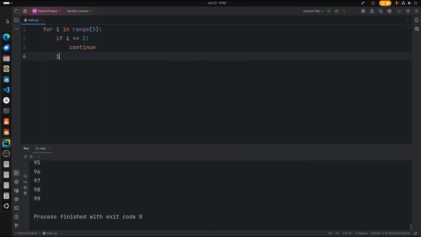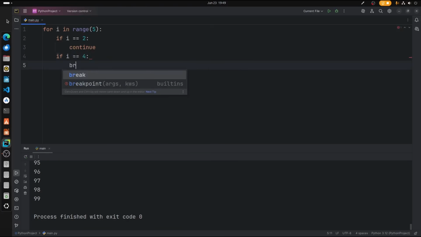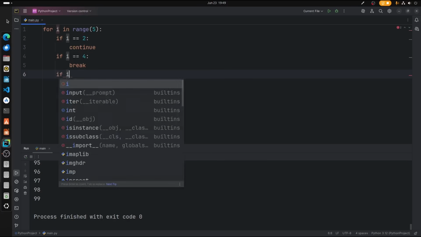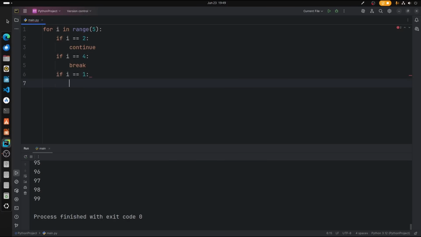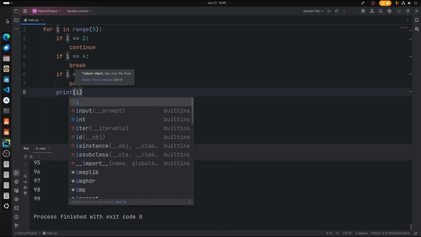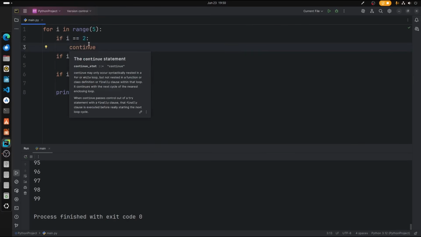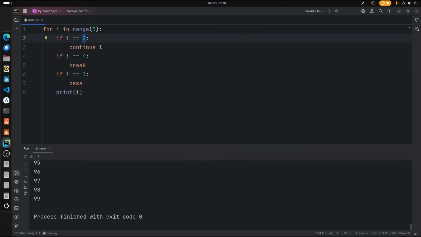If i is equal to 4, in that case we'll break the statement. And then if i is equal to 1, we will pass the statement. Finally, for this we're going to print loop i. Alright, so what's happening here? Let me break down. We are starting from 0 to 5, and if the values reach 2, it will continue. So what happened is it won't print 2.